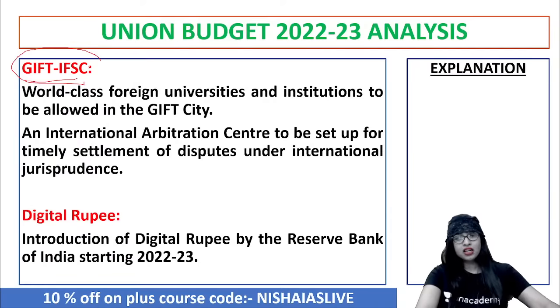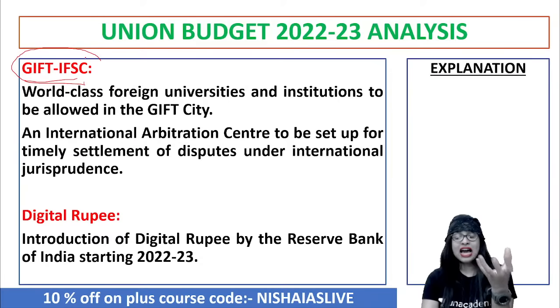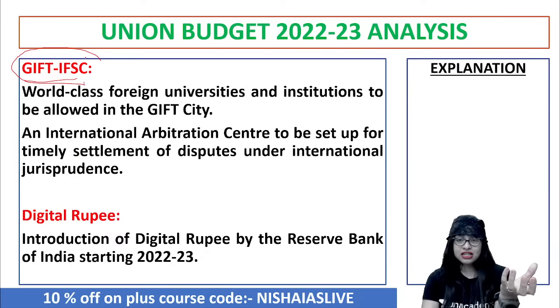So now in this particular context, the budget also focused on this. Yes, as you said, it is Gujarat only. Based on the GIFT IFSC, they said world-class foreign universities and institutions should be allowed in the GIFT city, which means Gujarat will have access to that. And at the same time, an arbitration center of international level will also be set up for the timely settlement of all disputes under international jurisprudence. These are all good things, no doubt in that.